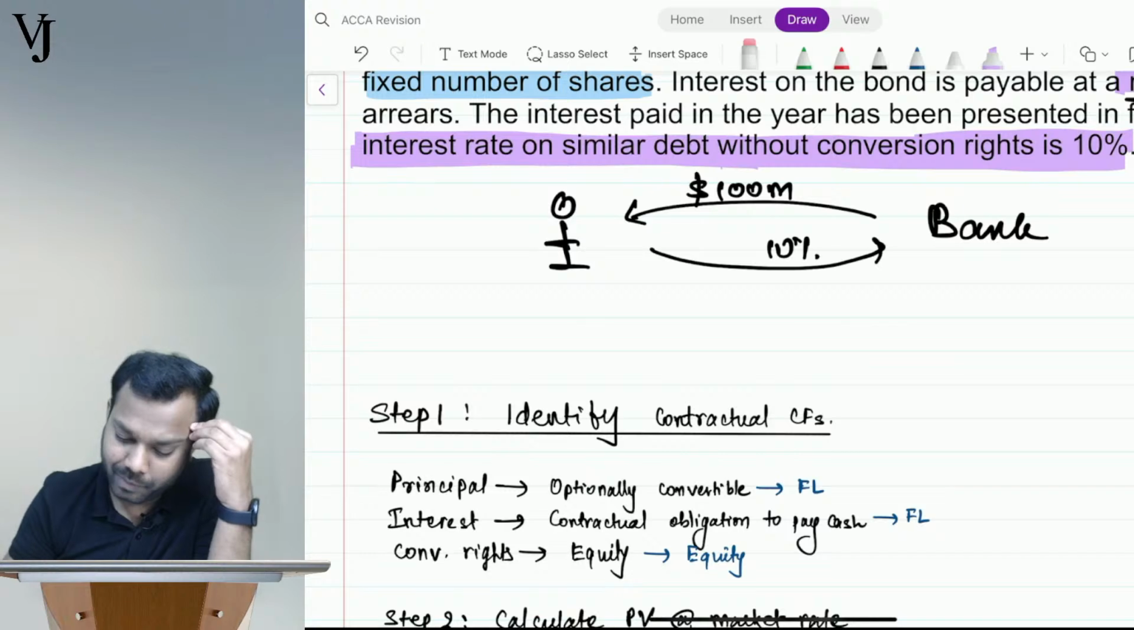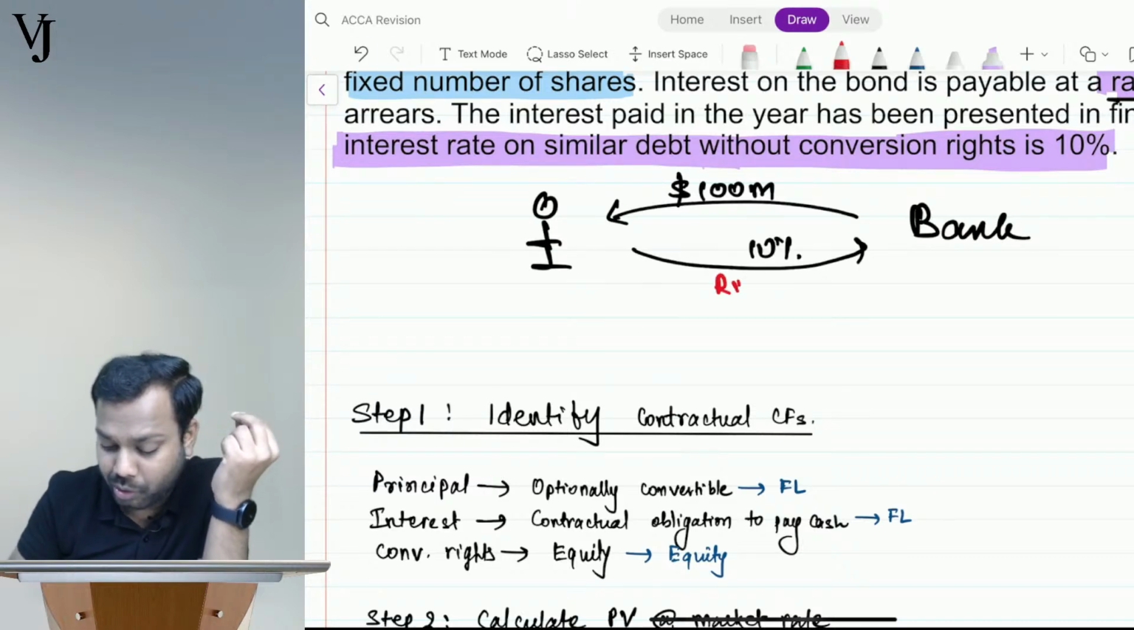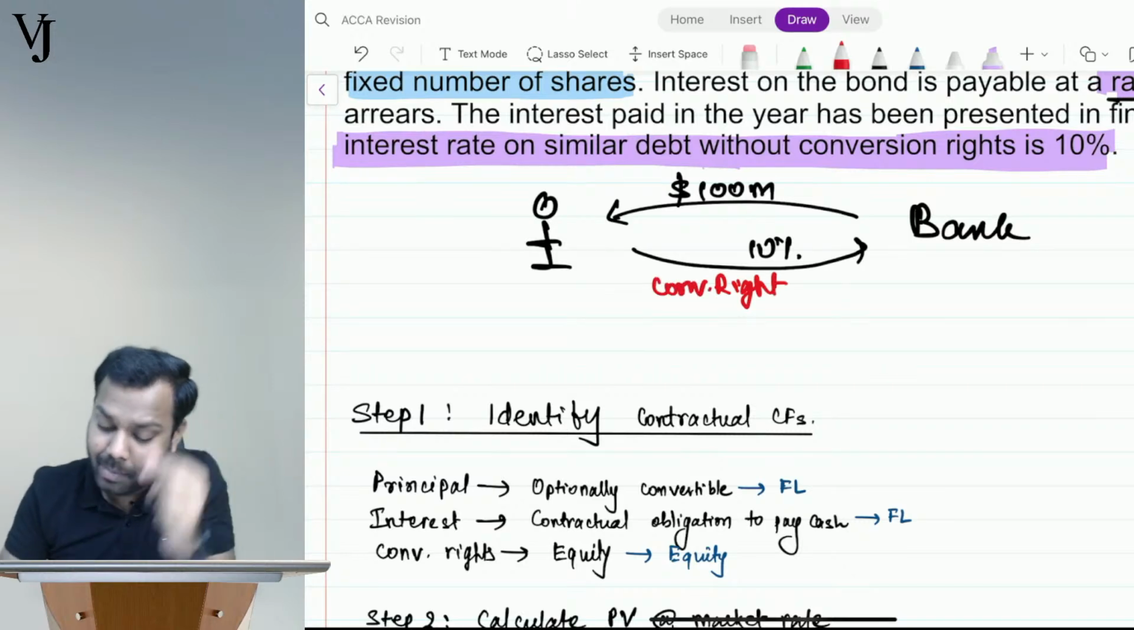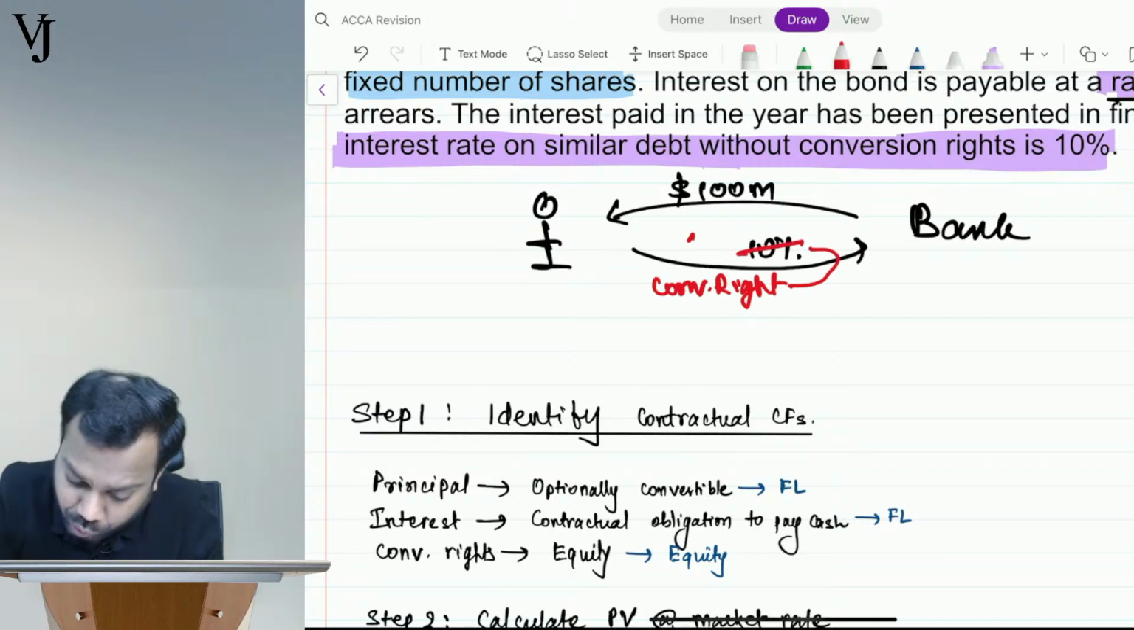What he does is he takes a $100 million loan. He says that I will not pay 10%. I will give you the right to convert to equity, conversion rights. Now I am already giving conversion rights, so don't you think because of this right, the rate will get reduced to 4%?